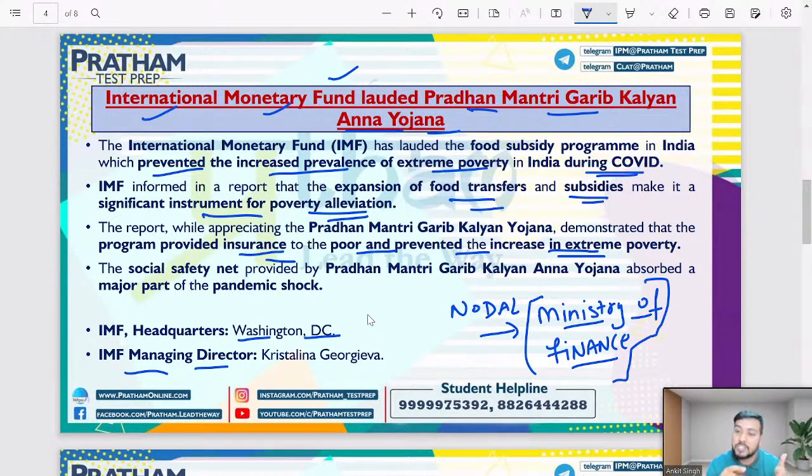Due to this pandemic, there was the first wave, then the second wave, so because of this the scheme was also extended. In this scheme, the poor or needy people have been given some rice, wheat, pulses and some subsidies, right? So that they can sustain their life and absorb this entire thing. The losses they were suffering in the pandemic, so that they do not go into extreme poverty, the Government of India ran this type of scheme, for which the nodal ministry is the Ministry of Finance. By nodal ministry I mean the Ministry of Finance is looking after this entire scheme. I hope this is clear. It must be clear to everyone. So these are some of the important takeaways from this news.